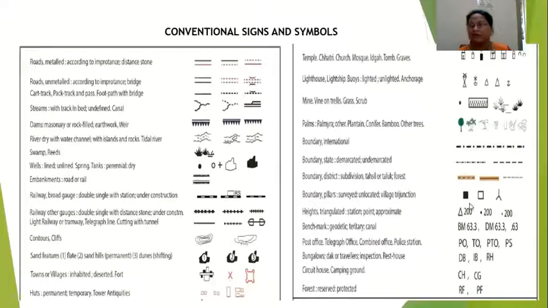Then boundary pillars. Heights, see here heights triangulated, station point and approximate. Then benchmark, see here BM and GM, geodetic territory canal. Post office, you can see some letters here. They are known as PO, post office, GO, telegraph office, and post office combined, that is PTO, and police station PS. Here bungalows you can see, then circuit houses, then forest reserved and protected. See, R means a reserve forest, PF means protected forest.